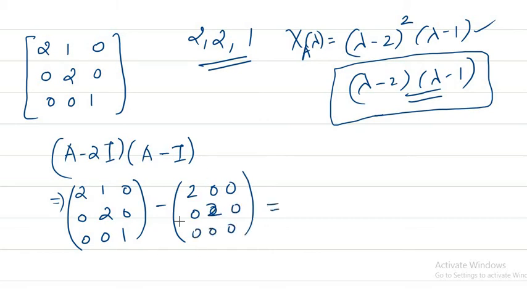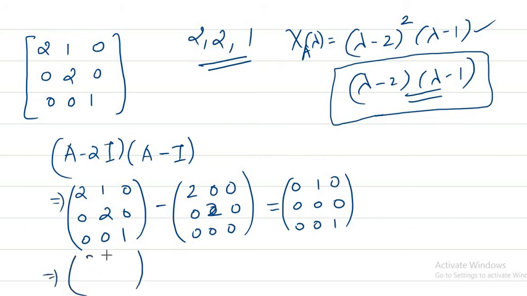If you subtract like this, I get this matrix, and again we have A minus I. What is A minus I? 2 1 0, 0 2 0, 0 0 1, minus our I.